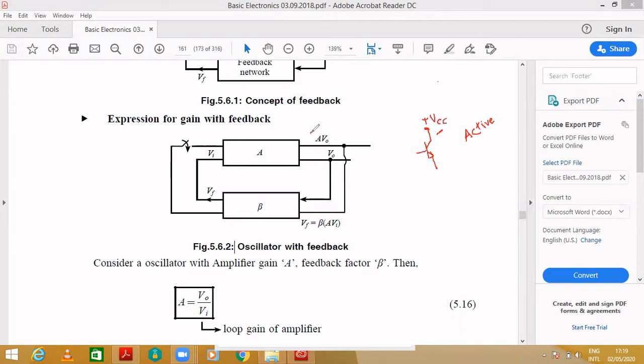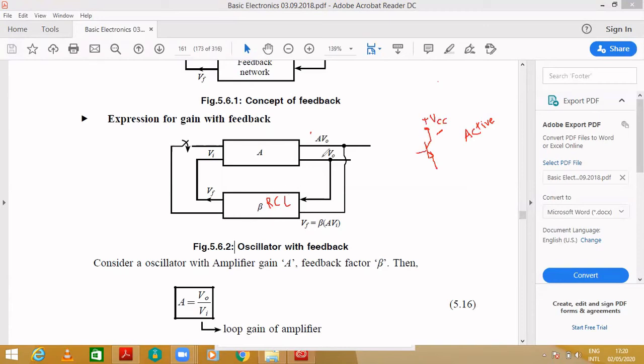So when the noise is taken as an input, it is amplified and given back to the feedback network. This feedback network will consist of passive components. I already told you, that is resistor, capacitor, inductor. So the feedback network will consist of resistor, capacitor, inductor, and this all depends upon the application.